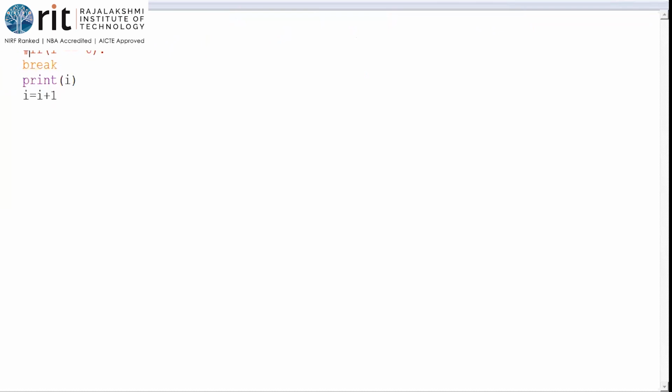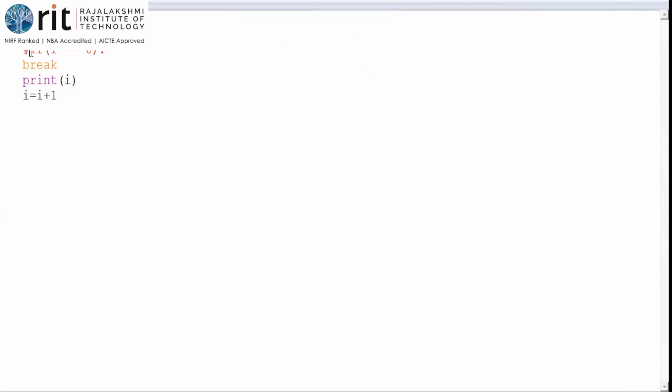See, i is equal to 1, the condition is true, and after that the first line executes, then the second line, then the third line, which is given in a comment, so it will be ignored. Then break is executed, so what happens? We come out of the while. Coming out of the while means the cursor comes to the line after it. I do not have any code in that place, so the program ends.